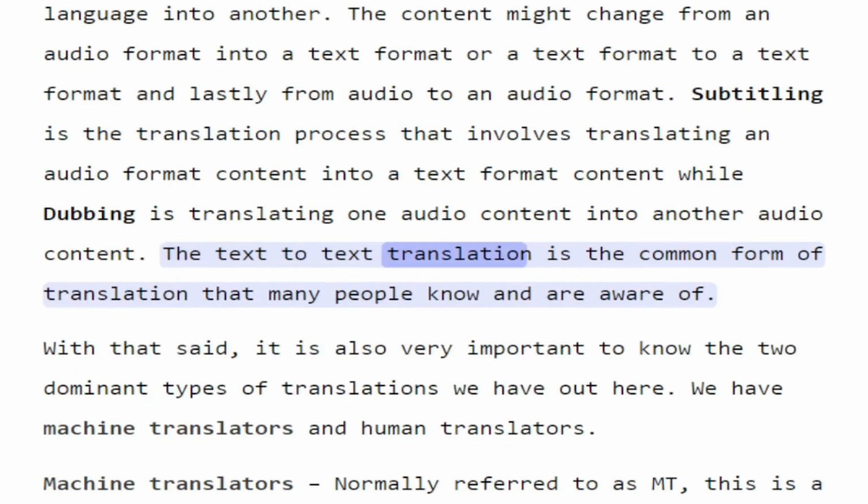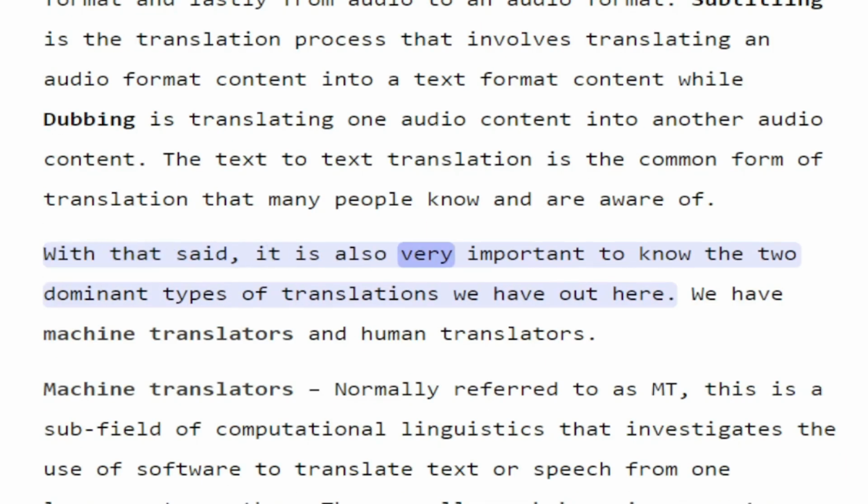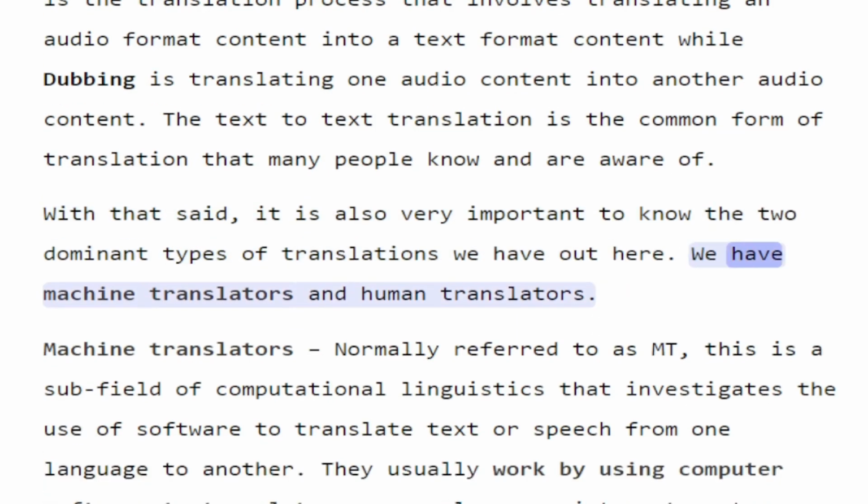The text-to-text translation is the common form of translation that many people know and are aware of. With that said, it is also very important to know the two dominant types of translations we have out here. We have machine translators and human translators.